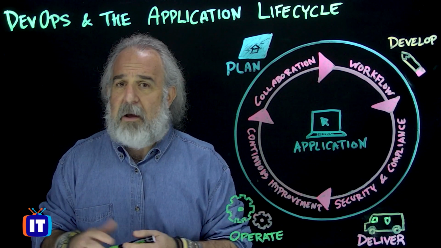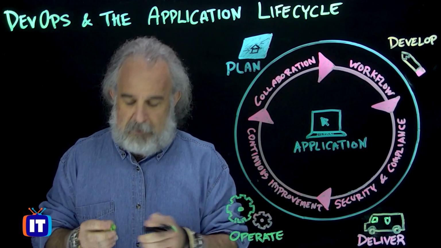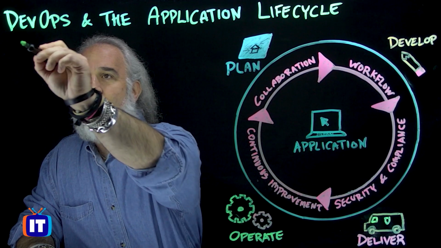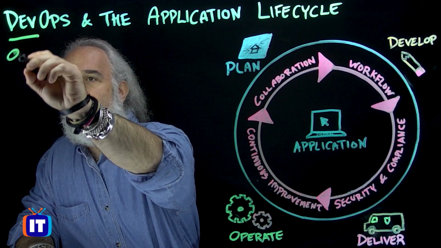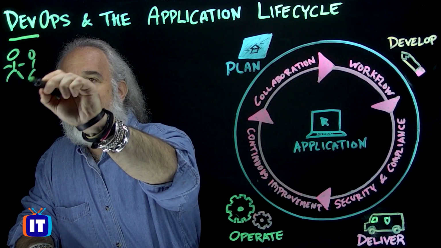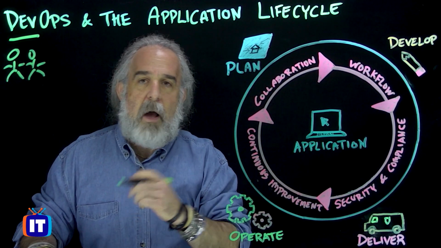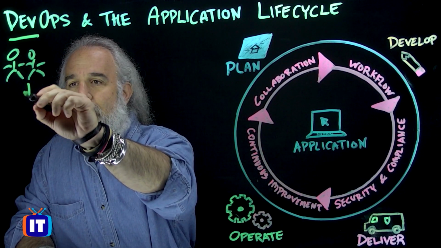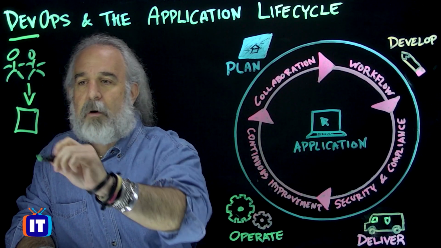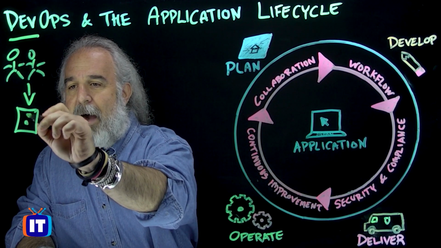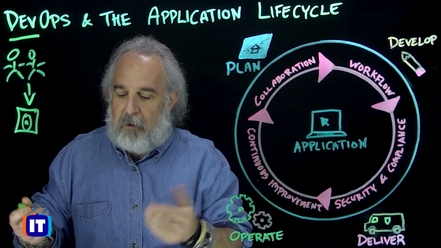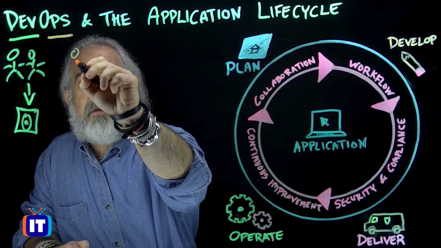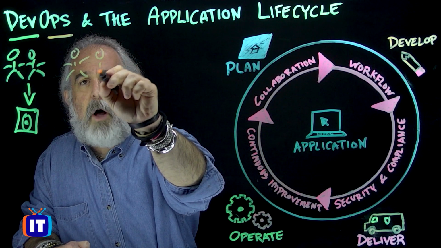So we would imagine that we would have a dev group, and we can just put the dev group up on the board here for just a second. Let's just assume, hypothetically, that we had the dev group over here, and they're a little group of people sitting up over here, and we would have them doing their stuff, and they would develop software and put out some sort of a product, and we can just put that right over here and pretend that this little circle in the square is our piece of software. And then we would have the ops group over here. And let's just put them right up here as well.